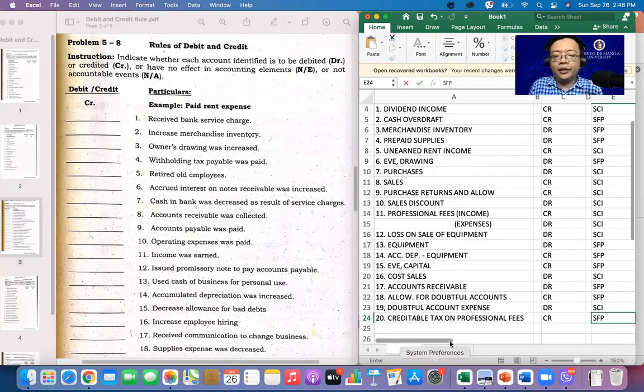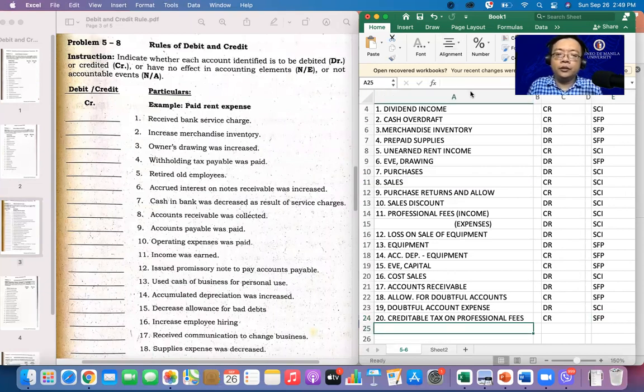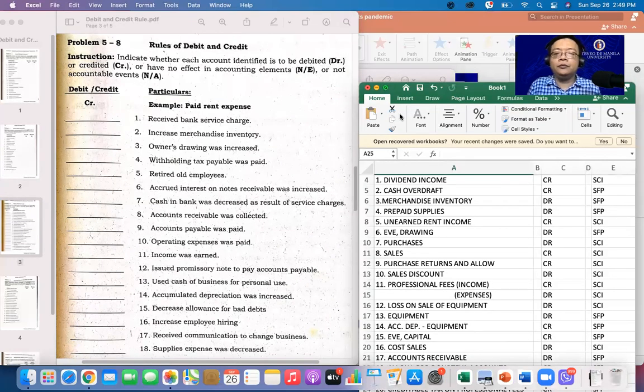5-8. Okay? So, we have here 5-8. We'll add another sheet. Ayaw ma-add ng sheet na.